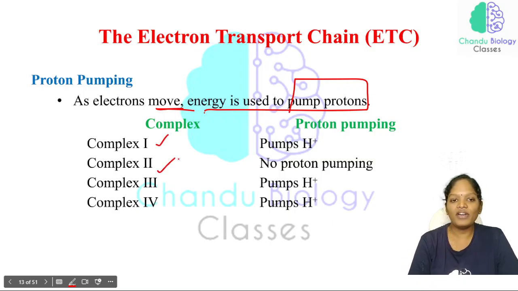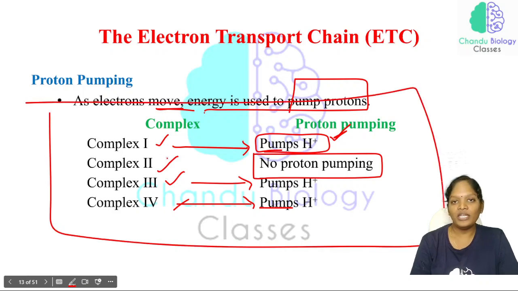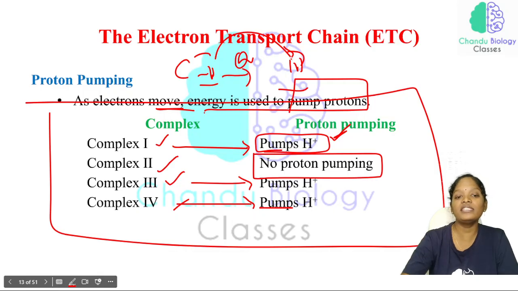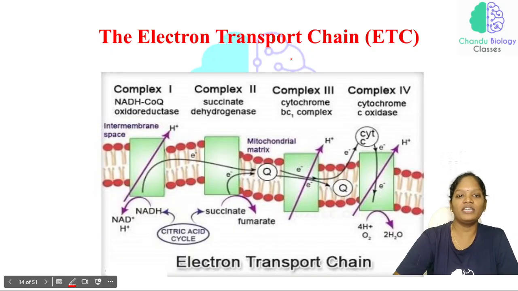So see here, complex 1, complex 2, 3 and 4. Complex 1 is involved in pumping the proton. Complex 3 is involved in pumping the proton. Complex 4 is involved in pumping the proton, but not complex 2. This can also be expected. Because complex 2 is donating the electron to complex 3 with the help of coenzyme Q, whenever the electron is transferring here, this energy is not involved in pumping the proton. This can also be expected in our exam.